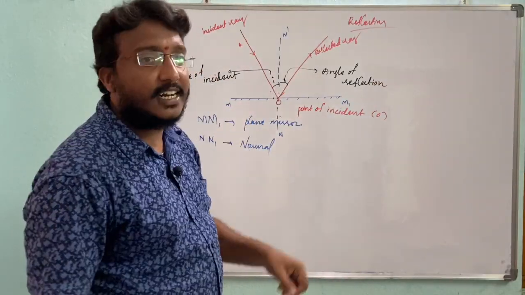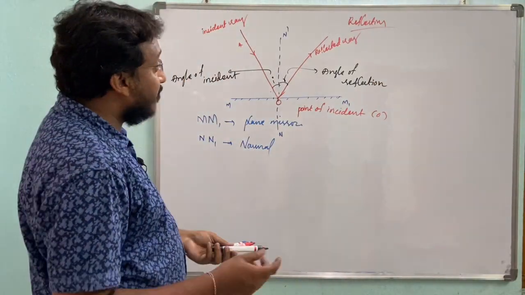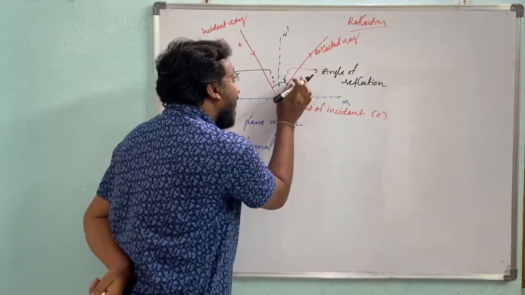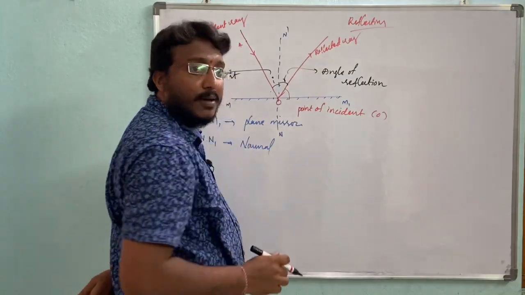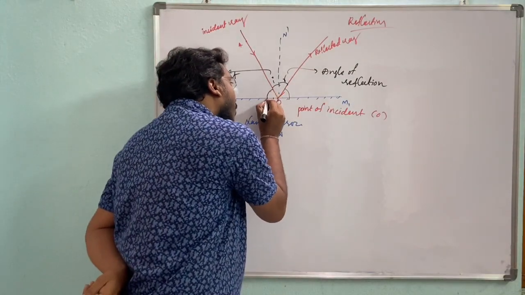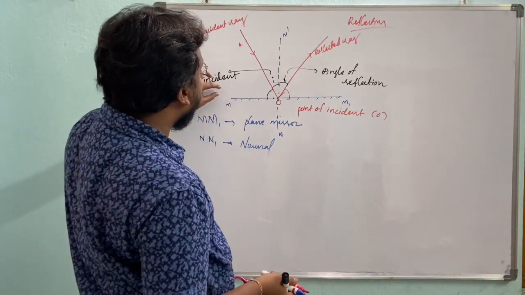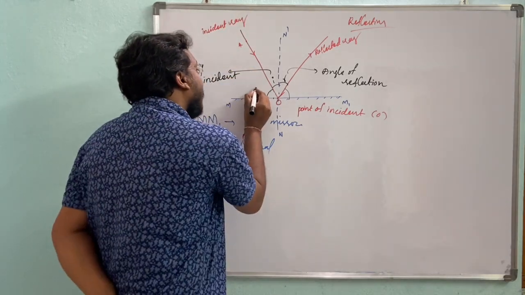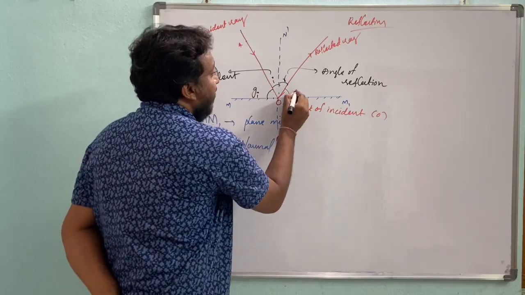Sometimes you get another angle, so what is this angle? The angle made by the reflected ray with the plane is known as the glancing angle of reflection, and the angle made by the incident ray with the plane is known as the glancing angle of incidence.